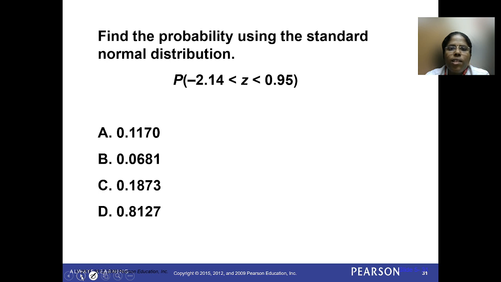The next thing, we need the probability between minus 2.14 and 0.95. So we need to find the area to the left of minus 2.14 and to the left of 0.95 from the table, and subtract them to get the in-between value, which is 0.8127. Okay students, today I am going to end this section. We will see in the next class. See you, bye bye.